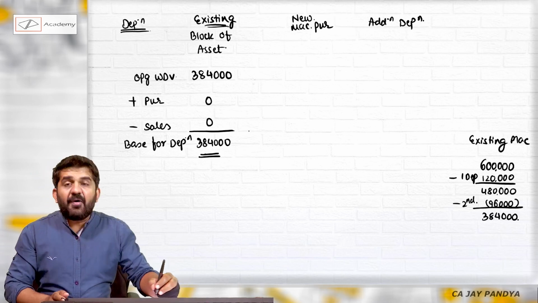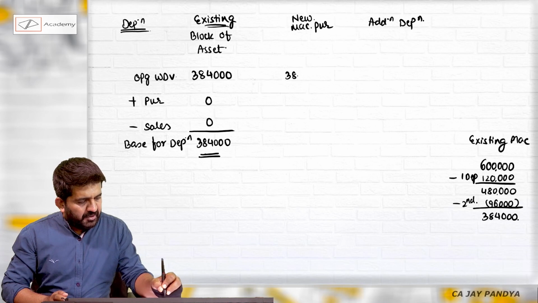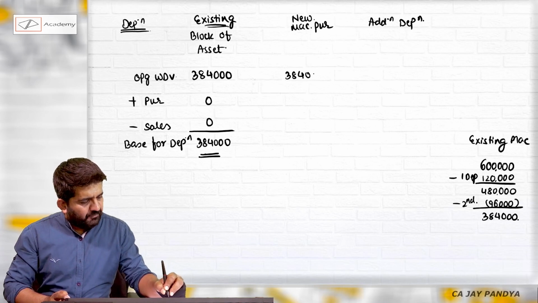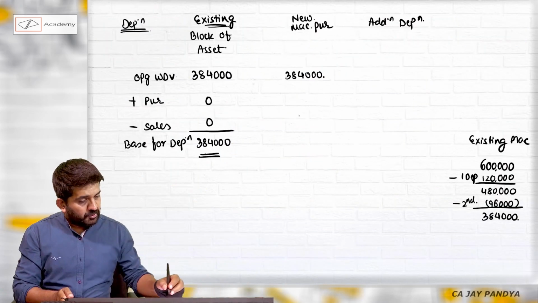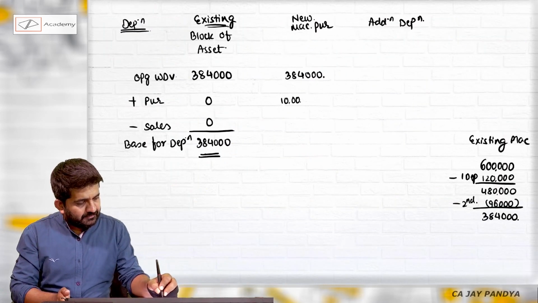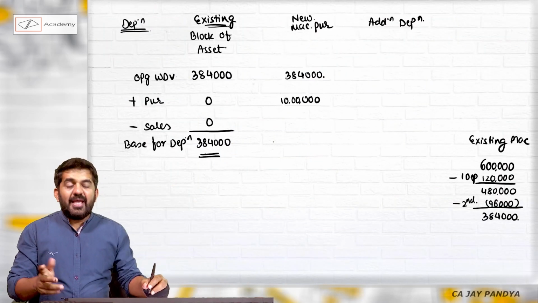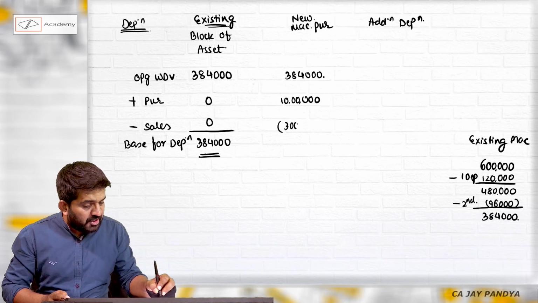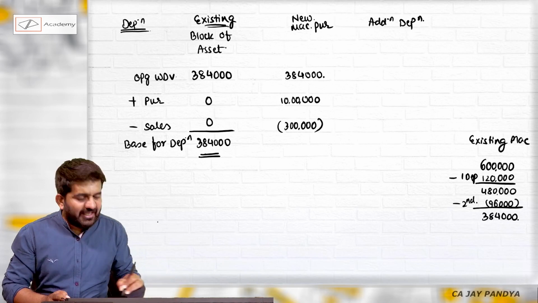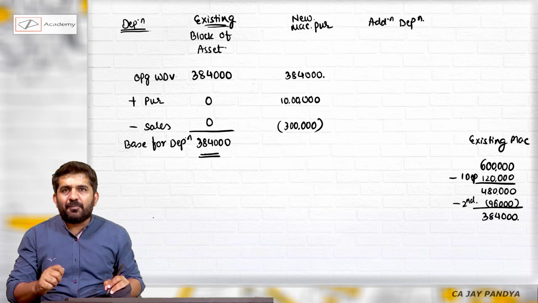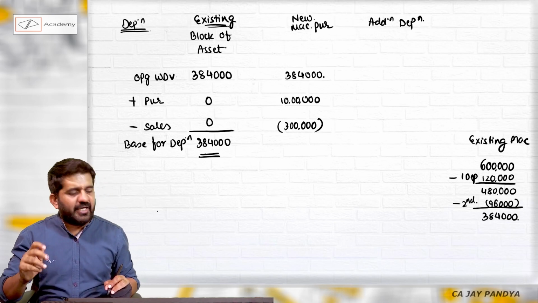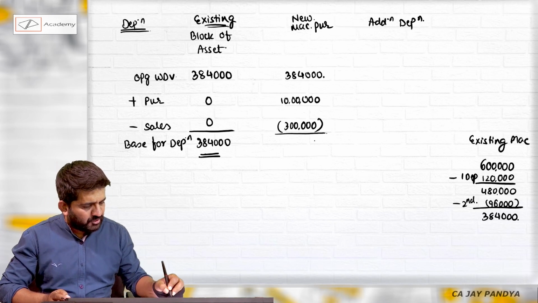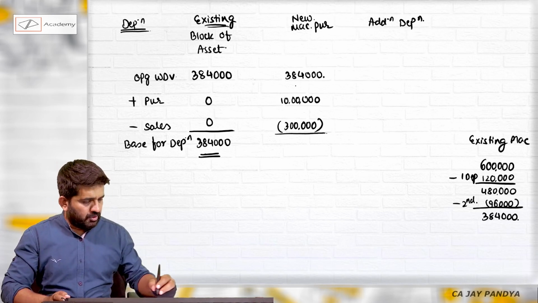But if I purchase the new machine, my opening WDV remains 3,84,000. But I will purchase machinery worth 10 lakhs rupees, and I will sell machinery for 3 lakhs rupees. It was worth 6 lakhs when purchased, but now it will be sold at 3 lakhs. We will be deducting 3 lakhs. This is how block of asset works.